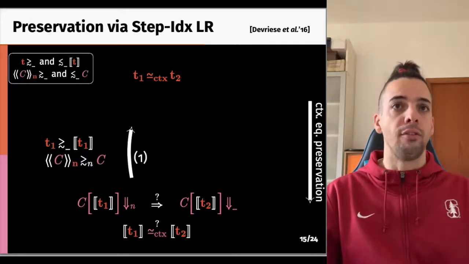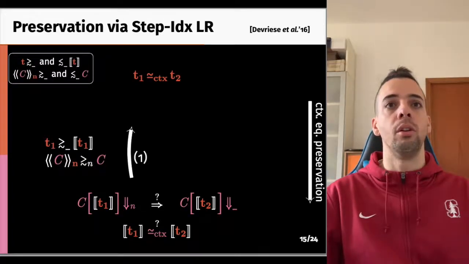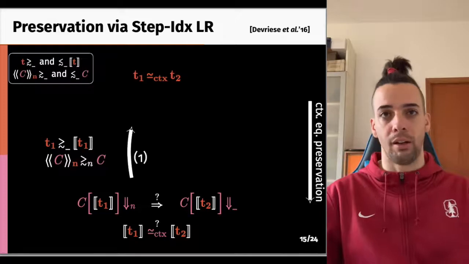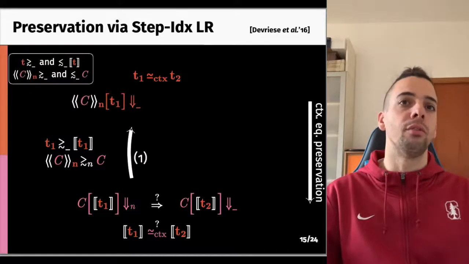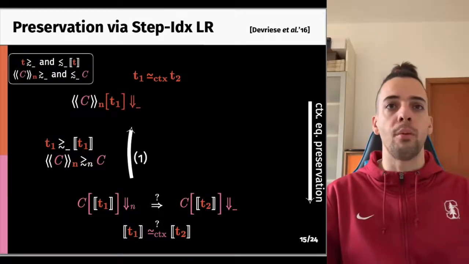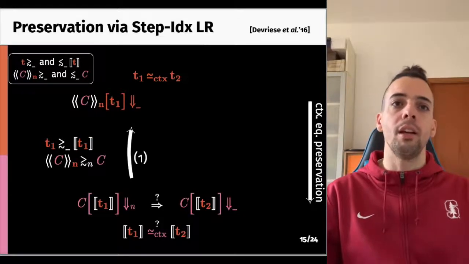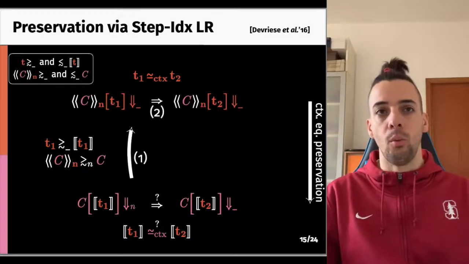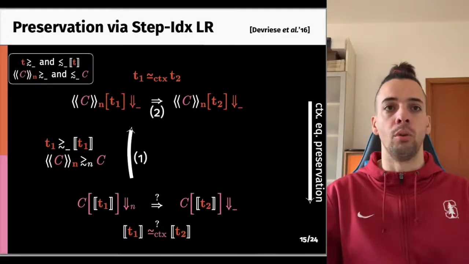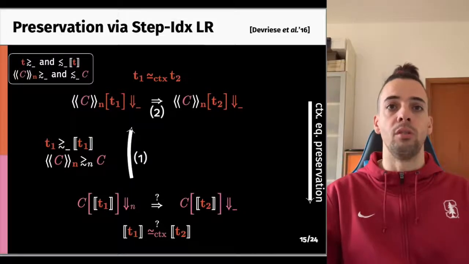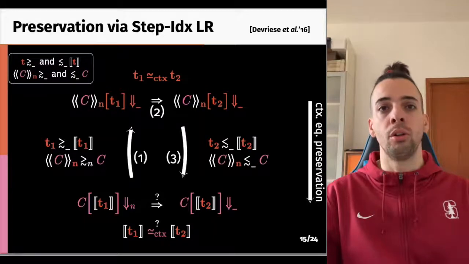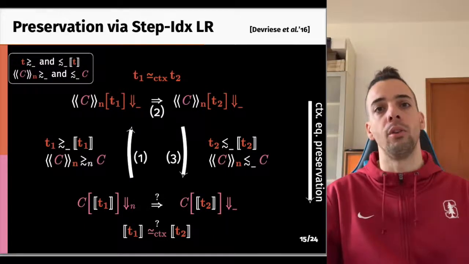For now, it suffices to say that we require that the two logical relations we use relate both an Iso term and its compilation, as well as an equi context and its backtranslation. By the relatedness of terms and contexts, knowing that equi-C with compile T1 terminates, we can conclude that the backtranslated C with T1 terminates. Then we use iso-contextual equivalence to conclude that backtranslated C with T2 terminates, and then we use the other direction of the logical relation to conclude that equi-C with compile T2 also terminates.